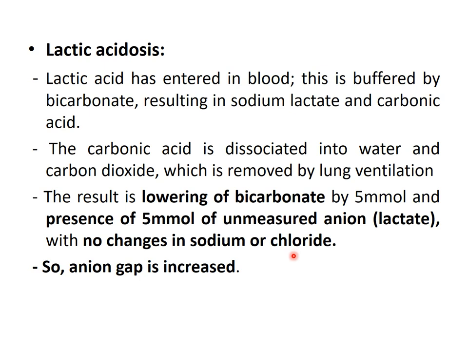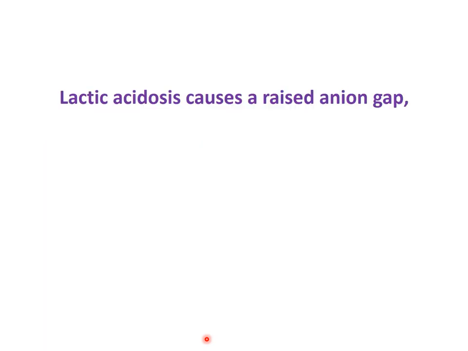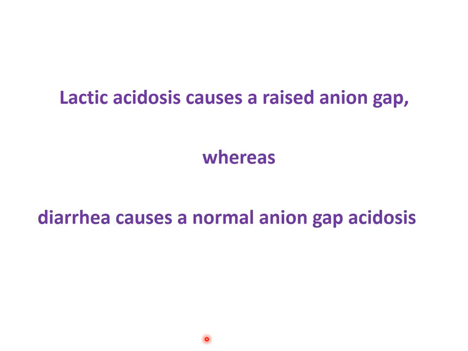Chloride is not changed because bicarbonate, a negatively charged anion, is decreased, but at the same time the unmeasured anion, lactate, is increased, so electrical neutrality is maintained. Here anion gap is increased because bicarbonate, which we are measuring, is decreased, but we are not measuring the lactate level. So in lactic acidosis, the normal anion gap becomes altered and the anion gap is increased. So lactic acidosis causes a raised anion gap, but diarrhea causes a normal anion gap.